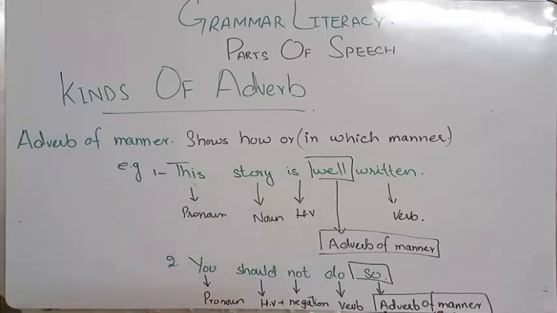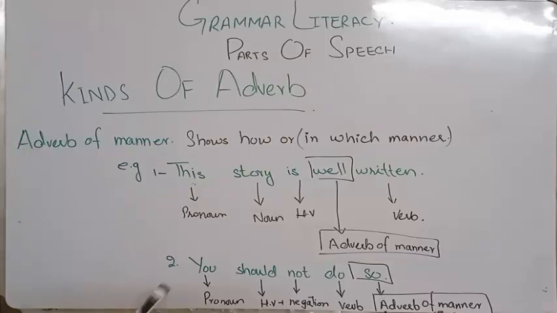Our next sentence is, you should do so, or you shouldn't do so. Both things can be. So here it is, you shouldn't do so. Let's deal with the you shouldn't do so. Like somebody is telling about something I have done, but the other person is negating it, that you haven't done a good thing, you shouldn't do so. Like you have to behave in a good manner. So I told you that it could be the positive manner, it could be the negative manner. Both are in the adverbs of manner.